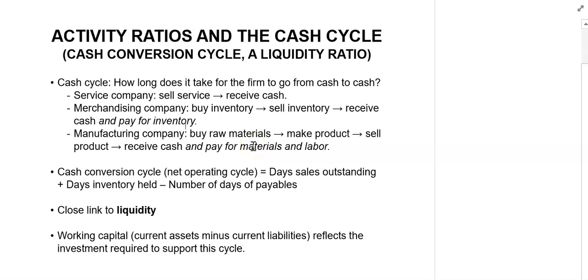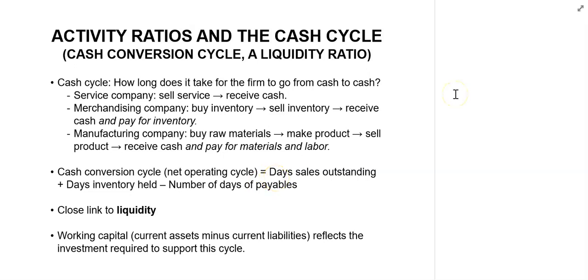labor and other overheads. The cash conversion cycle is also known as the net operating cycle, and it is calculated as the days sales outstanding plus the days inventory held minus the number of days of payables. These are the same that we discussed on the previous slide.